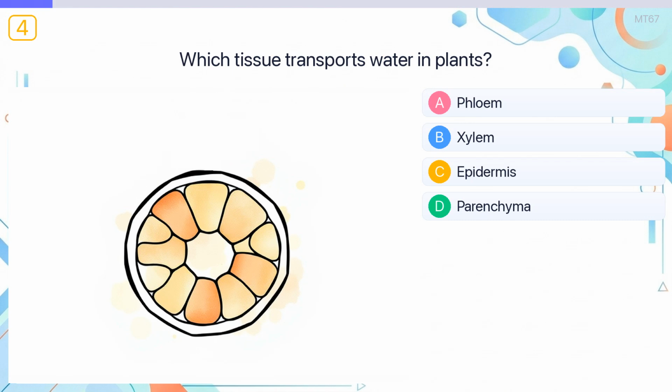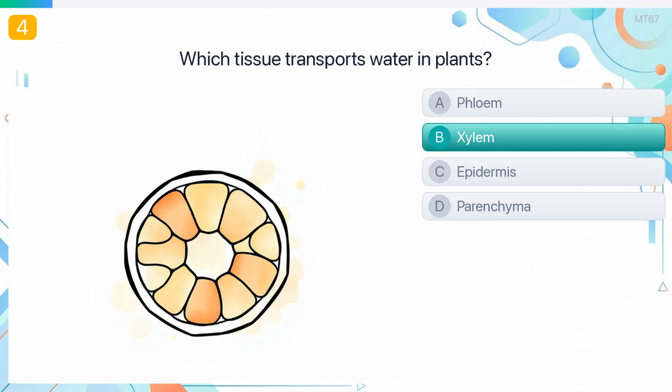Which tissue transports water in plants? The answer is xylem. Xylem conducts water and dissolved minerals from roots to leaves.